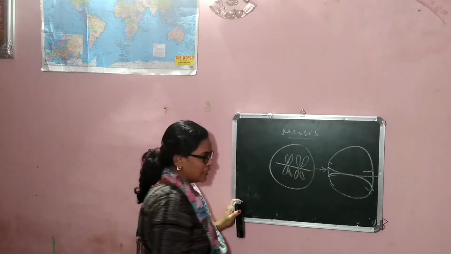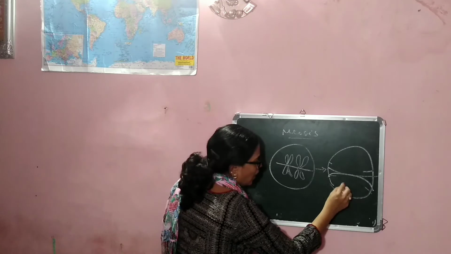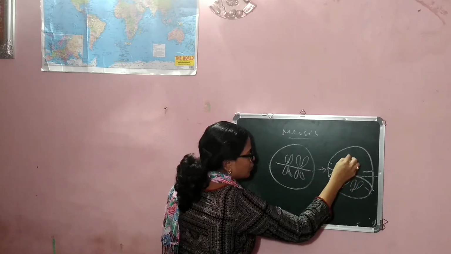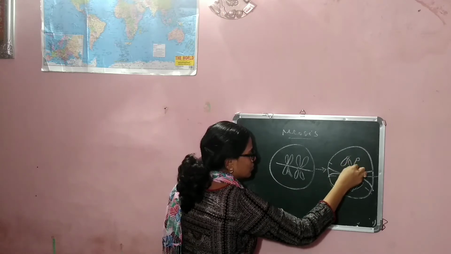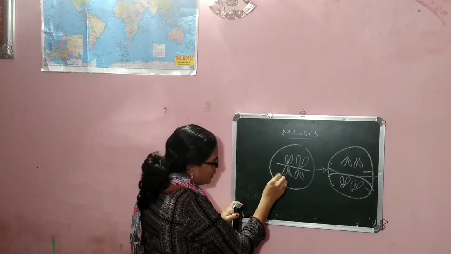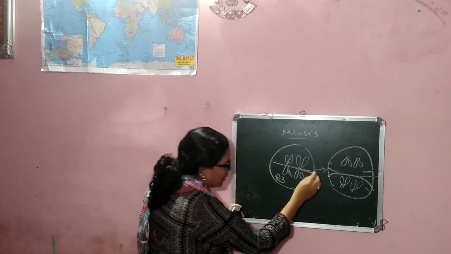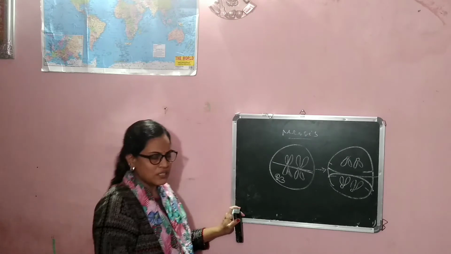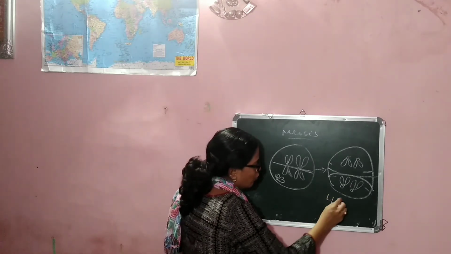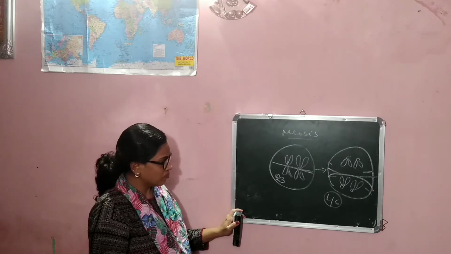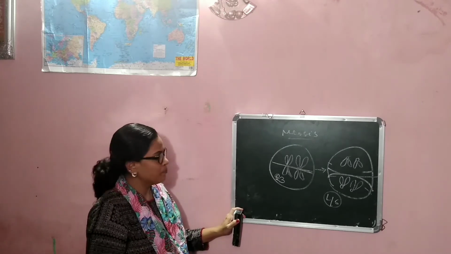This is the splitting of your chromosome. Half goes to one pole and the other half goes to the other pole. Out of 23 pairs, 23 go this side and 23 go the opposite side. So we say that 46 chromosomes are present in our body or in our cell.